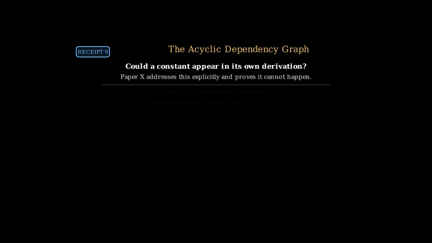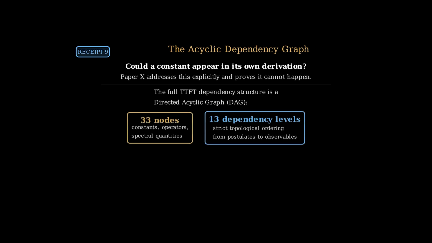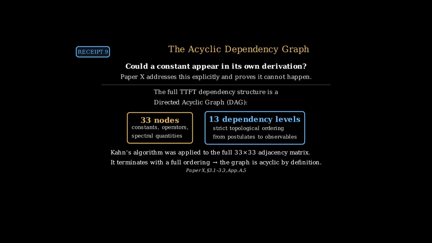Everything we've shown so far could still be circular if a constant appears in its own derivation. Paper 10 addresses this explicitly and proves it cannot happen. The full TTFT dependency structure is a directed acyclic graph, a DAG, with 33 nodes across 13 dependency levels. Kahn's algorithm was applied to the full adjacency matrix of all 33 nodes. It terminates with a full ordering, which by definition proves the graph is acyclic.